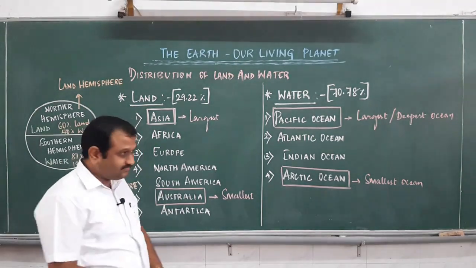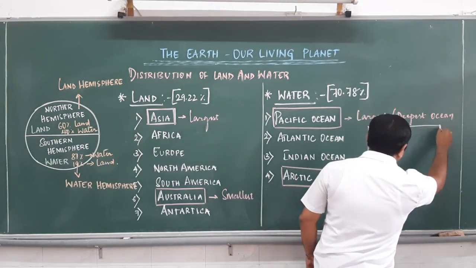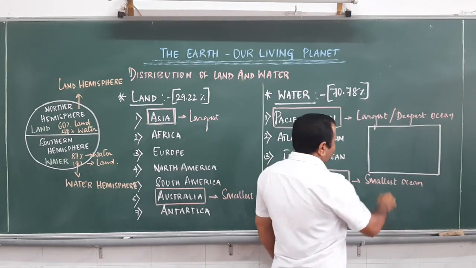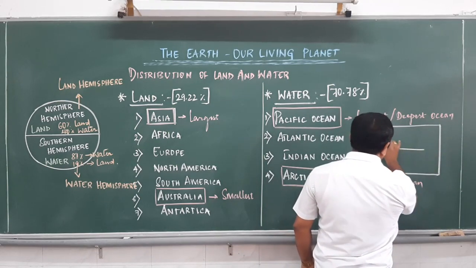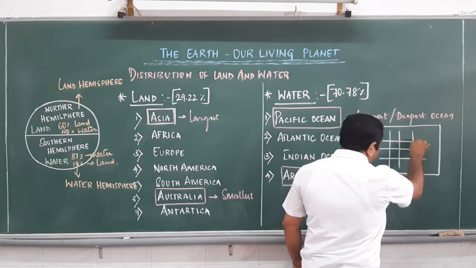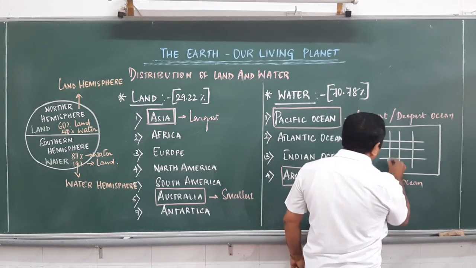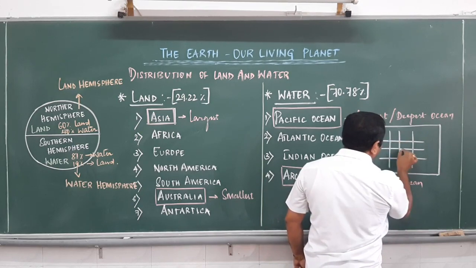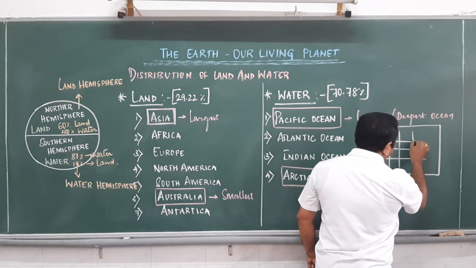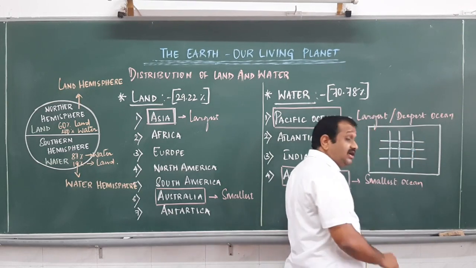So for example, there is a space here, we shall make use of the space. This is the latitudes, and these are all the longitudes. Latitudes and the longitudes are meeting at a place, and this intersecting of latitudes and longitudes is called a grid, G-R-I-D.